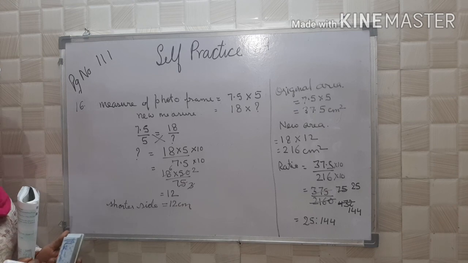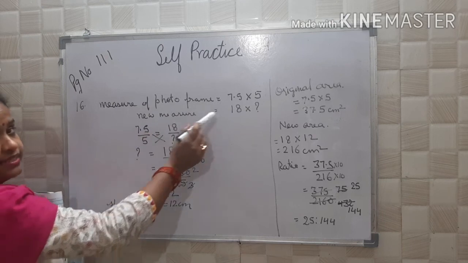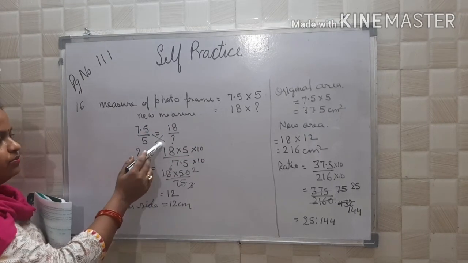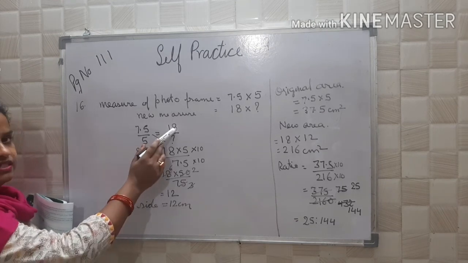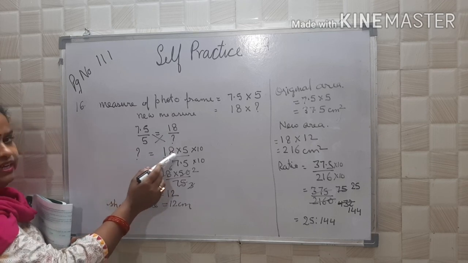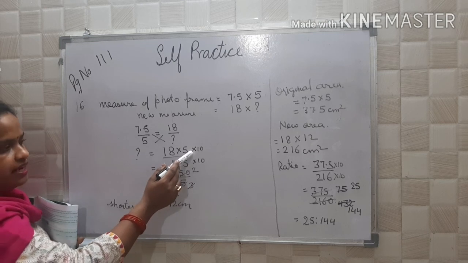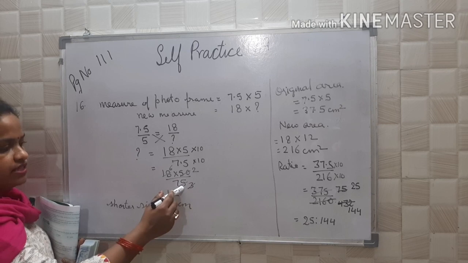Now see once more. The measure of the photo frame is 7.5 into 5 centimeter and the new measure is 18 into question mark. So what will be the new measure? We can do it by cross multiplying. So 7.5 is equal to 18 and 5 is not given. So that question mark will be 18 into 5 upon 7.5. To remove the decimal, we will multiply by 10 in numerator and denominator. So 18 into 50 upon 75.